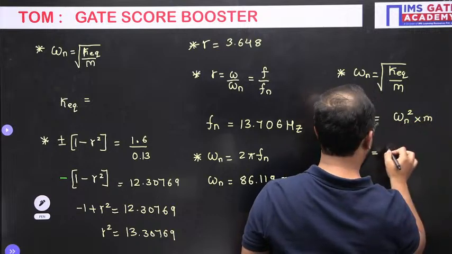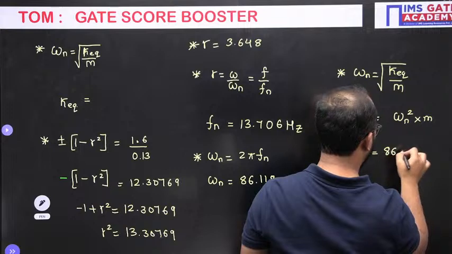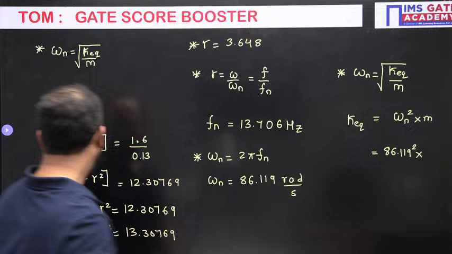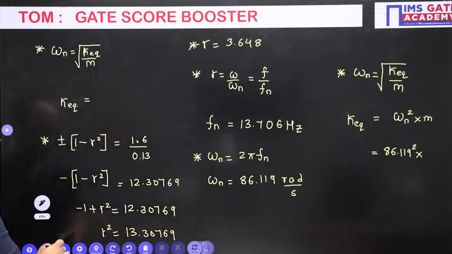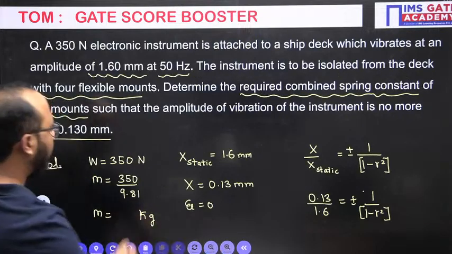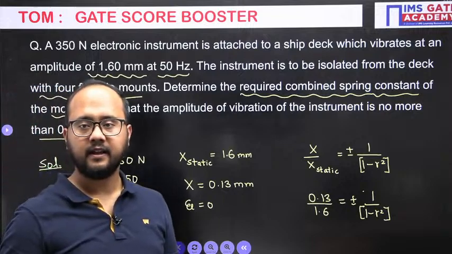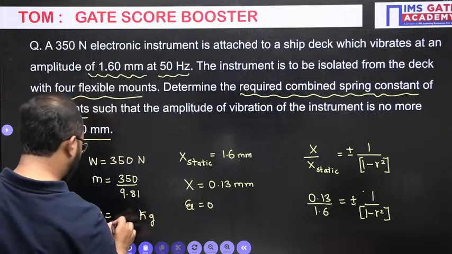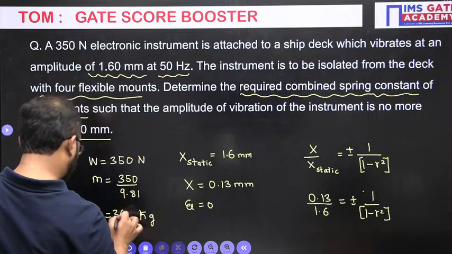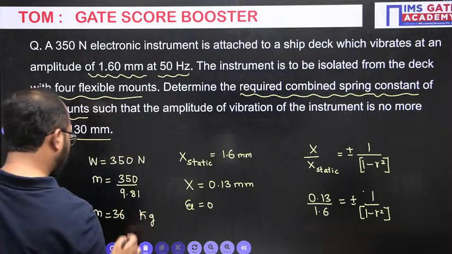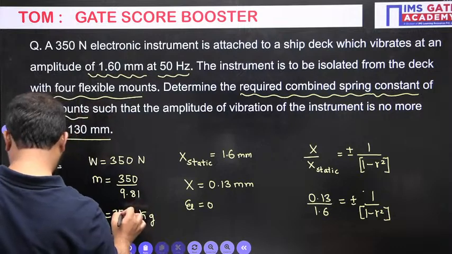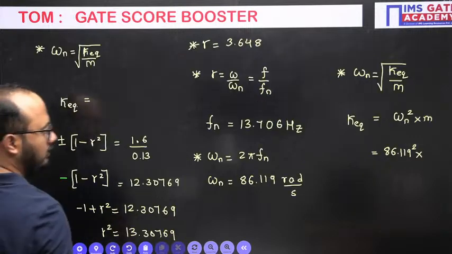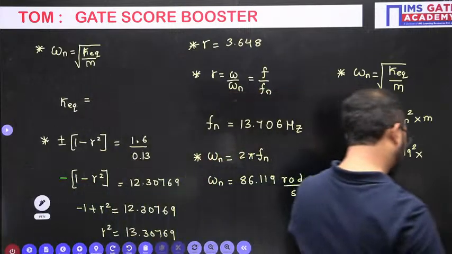Omega n square is 86.119 square multiplied by the mass. The mass value, if you see, previously we have written 350 divided by 9.81. So that we need to do. If you do it, the mass value you will have is around 35.678.